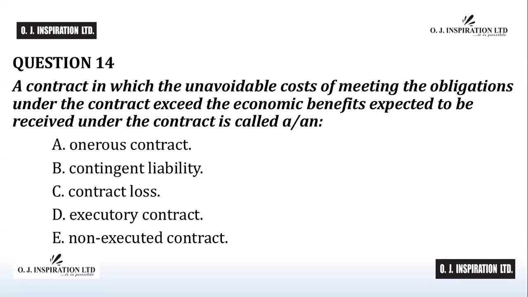Question number 14. A contract in which the unavoidable cost of meeting the obligations under the contract exceeds the economic benefits expected to be received under the contract is called A, an onerous contract, B, contingent liability, C, contract loss, D, executory contract, E, non-executed contract. Time up.